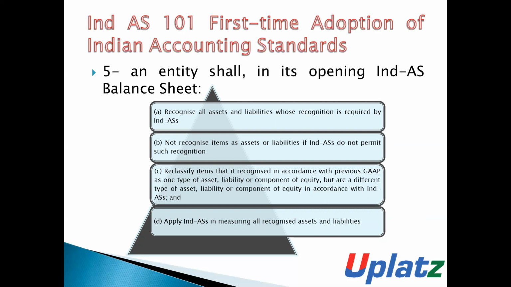Number 2, the entity shall not recognize items as assets and liabilities if Ind AS does not permit such recognition. That is, if it is permitted by Ind AS, then the entity will recognize the assets and liabilities.